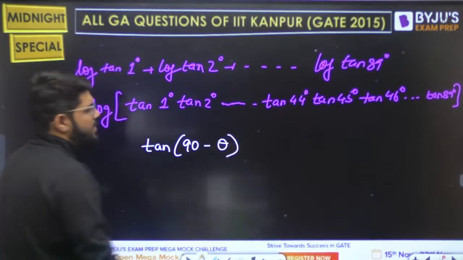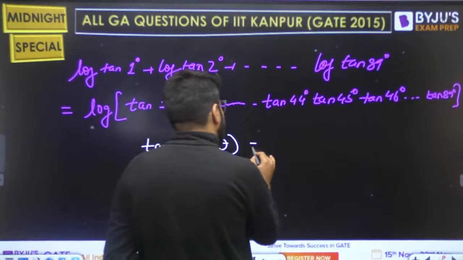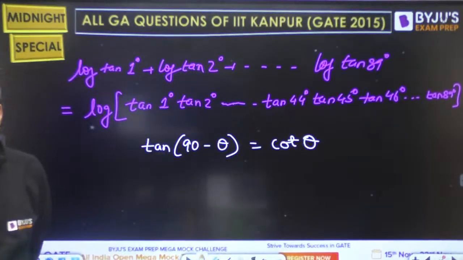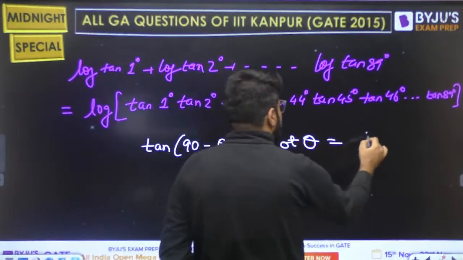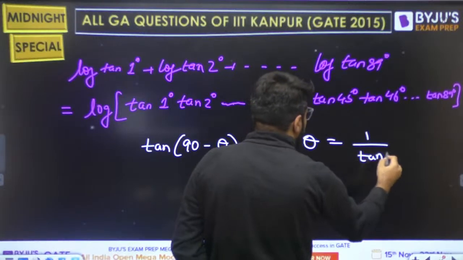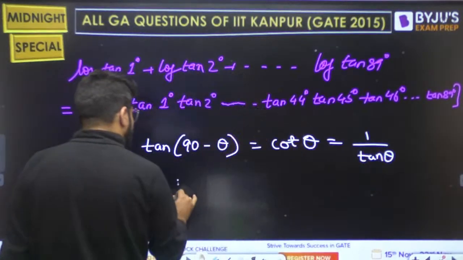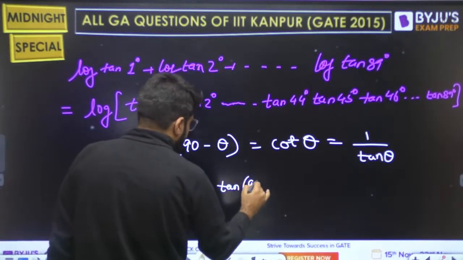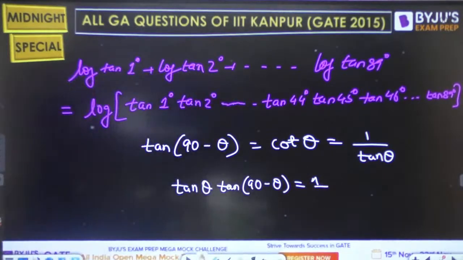Tan 90 minus theta is known as cot theta. Tan and cot are 90 degrees apart. Tan 90 minus theta is cot theta, and cot theta we all know is 1 upon tan theta. So now multiply this by tan theta on the left side. So you have tan theta times tan 90 minus theta equal to 1.